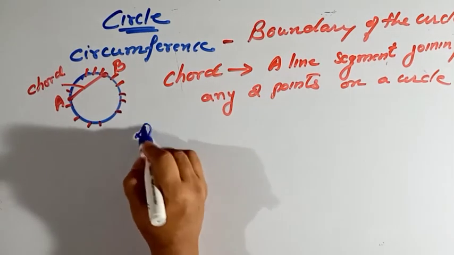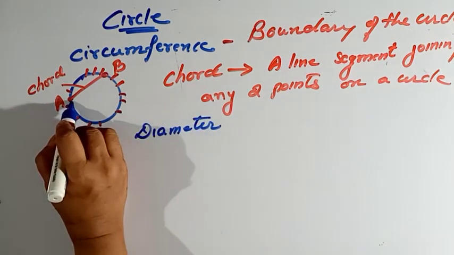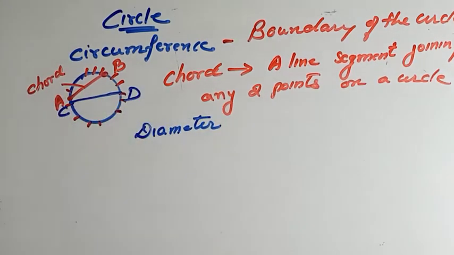After chord, it is diameter. Now suppose here CD is the chord. A diameter is also a chord itself, because it is the longest chord.